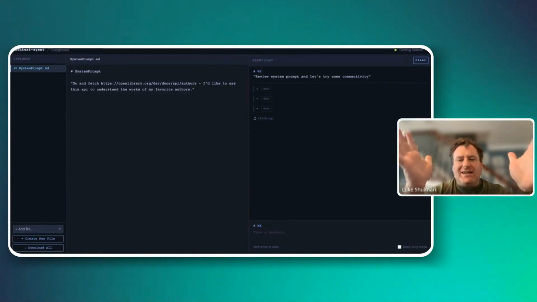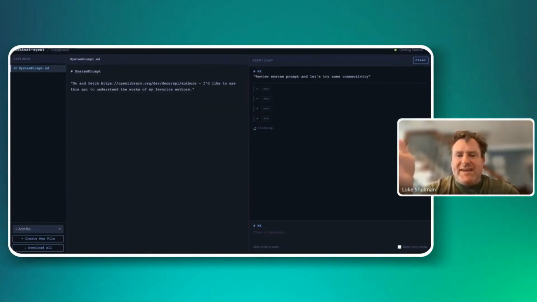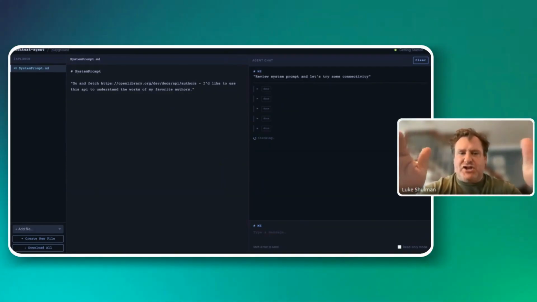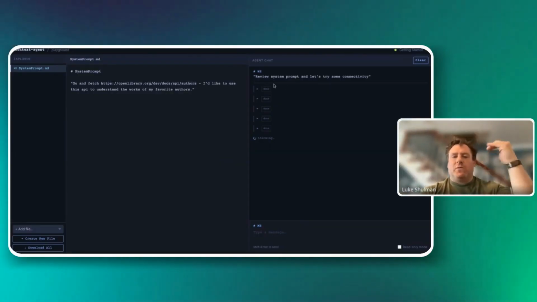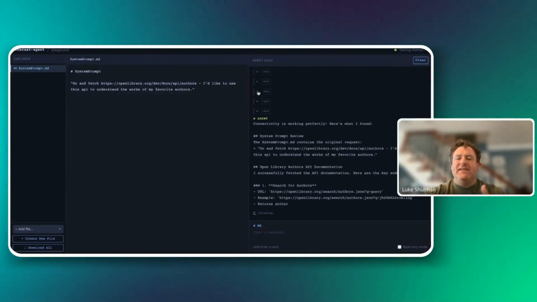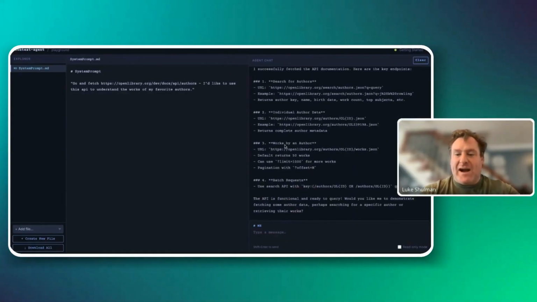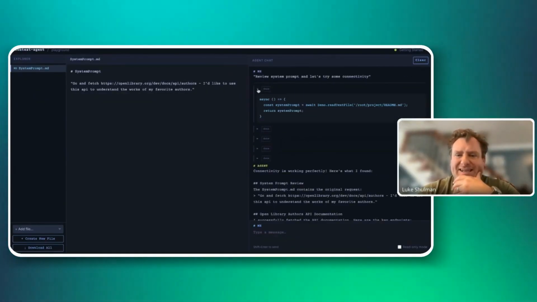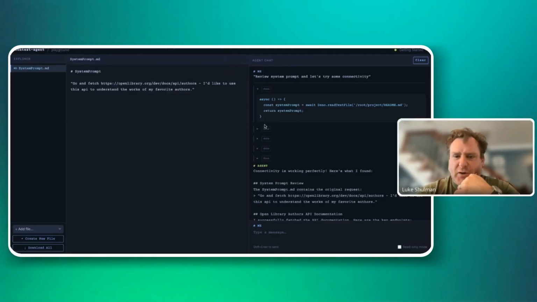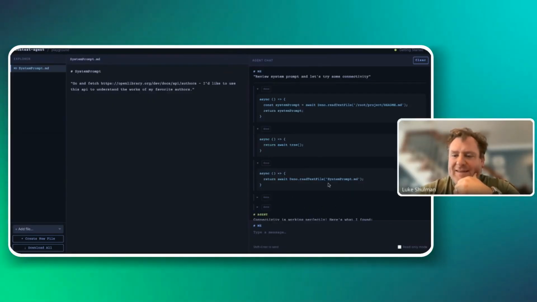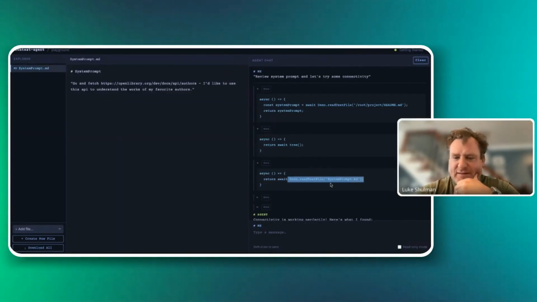Now, the way that context agents work is we've given this agent a very secure runtime where it can write its own code and begin to explore its environment. So what it's actually done is it's written JavaScript code to find the files. It actually found the system prompt here.